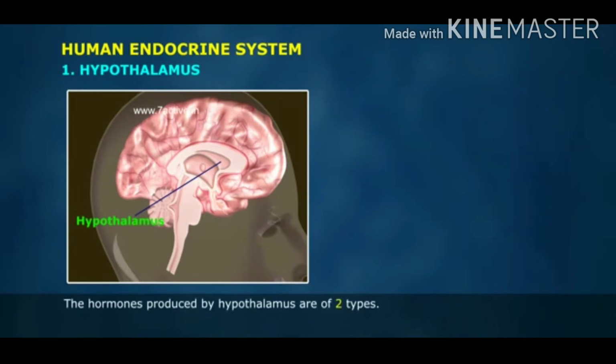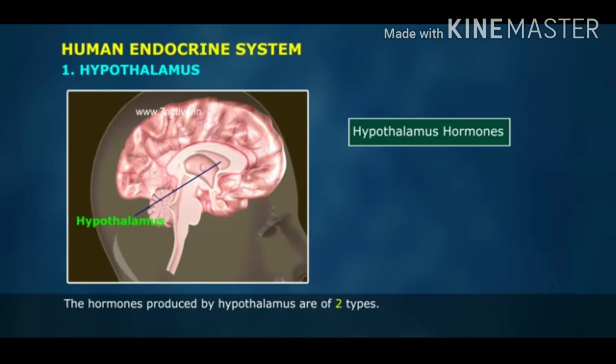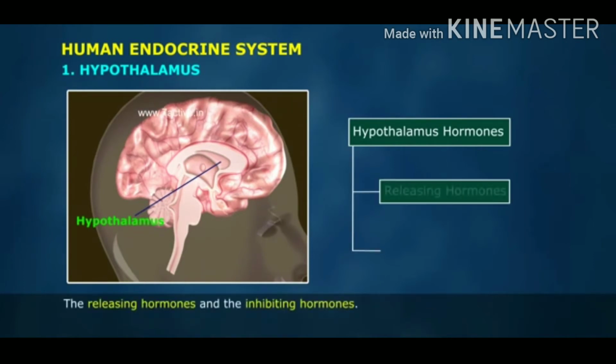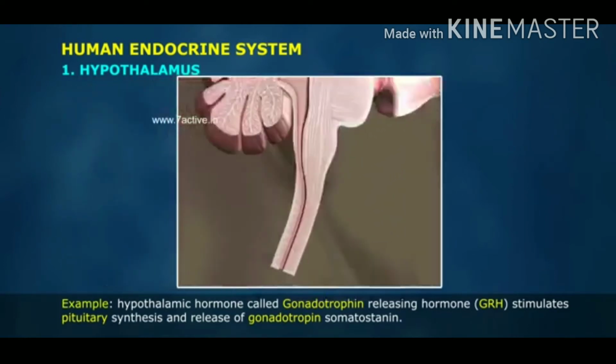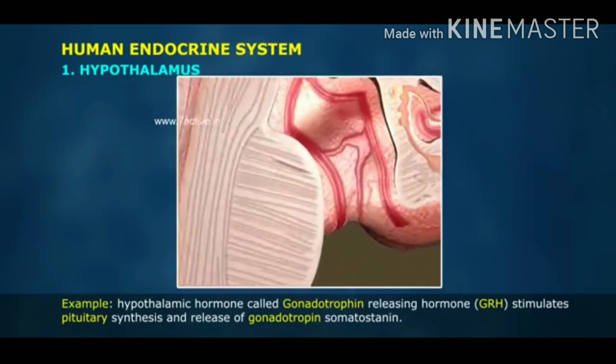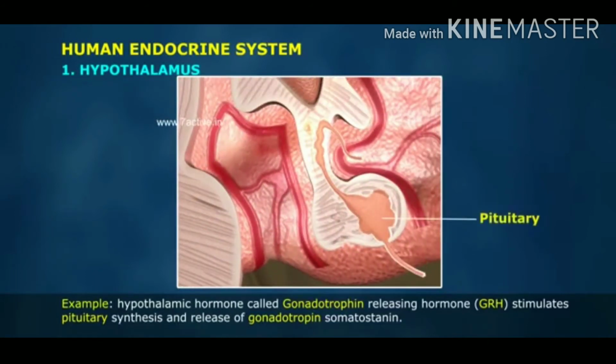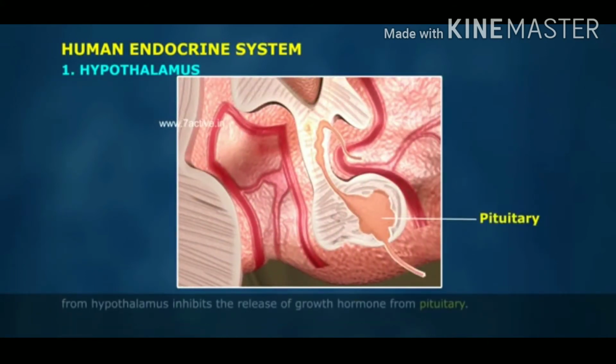The hormones produced by hypothalamus are of two types: the releasing hormones and the inhibiting hormones. Example, hypothalamic hormone called gonadotrophin releasing hormone, GRH, stimulates pituitary synthesis and release of gonadotropins. Somatostatin from hypothalamus inhibits the release of growth hormone from pituitary.